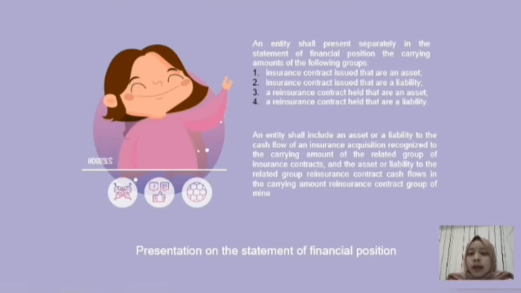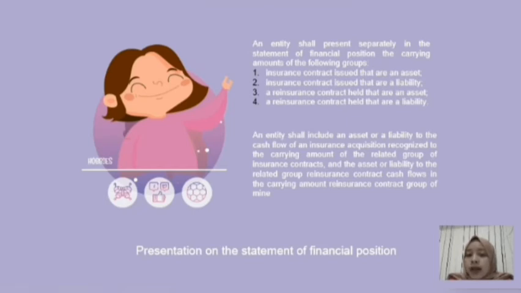And also, an entity shall include an asset or a liability to the cash flow of an insurance acquisition recognized to insurance contract, and the assets or liability to the related group reinsurance contract cash flow in the carrying amount reinsurance contract group. So it means that based on draft exposure PSAK number 74, that specifies requirements for the recognitions, measurements, and presentation and disclosure of group of insurance contract.